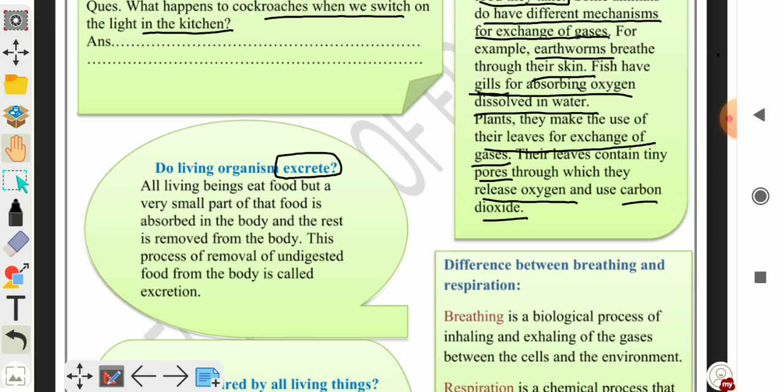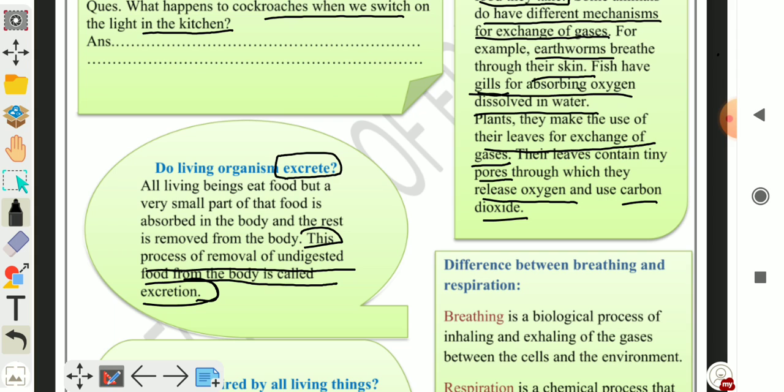All living beings eat food, but a very small part of this food is absorbed by the body, and the remaining undigested food is removed from the body. So, this process of removal of undigested food from the body is called excretion.